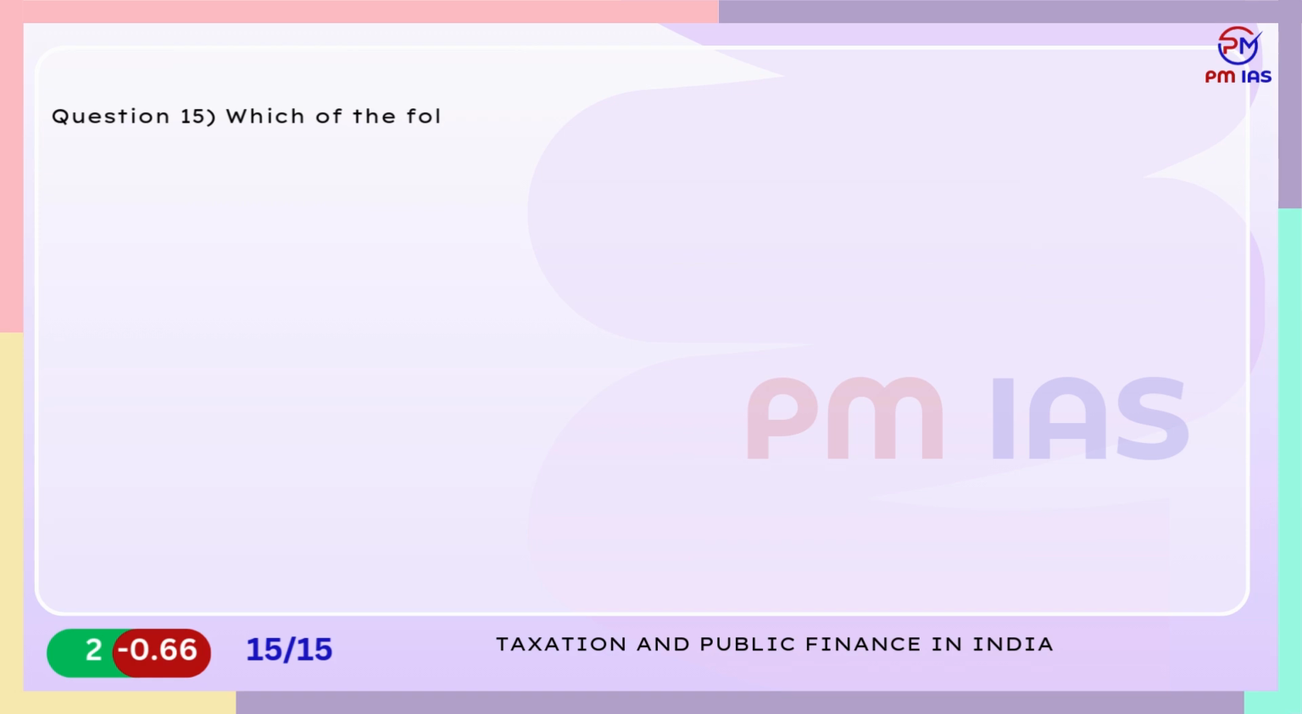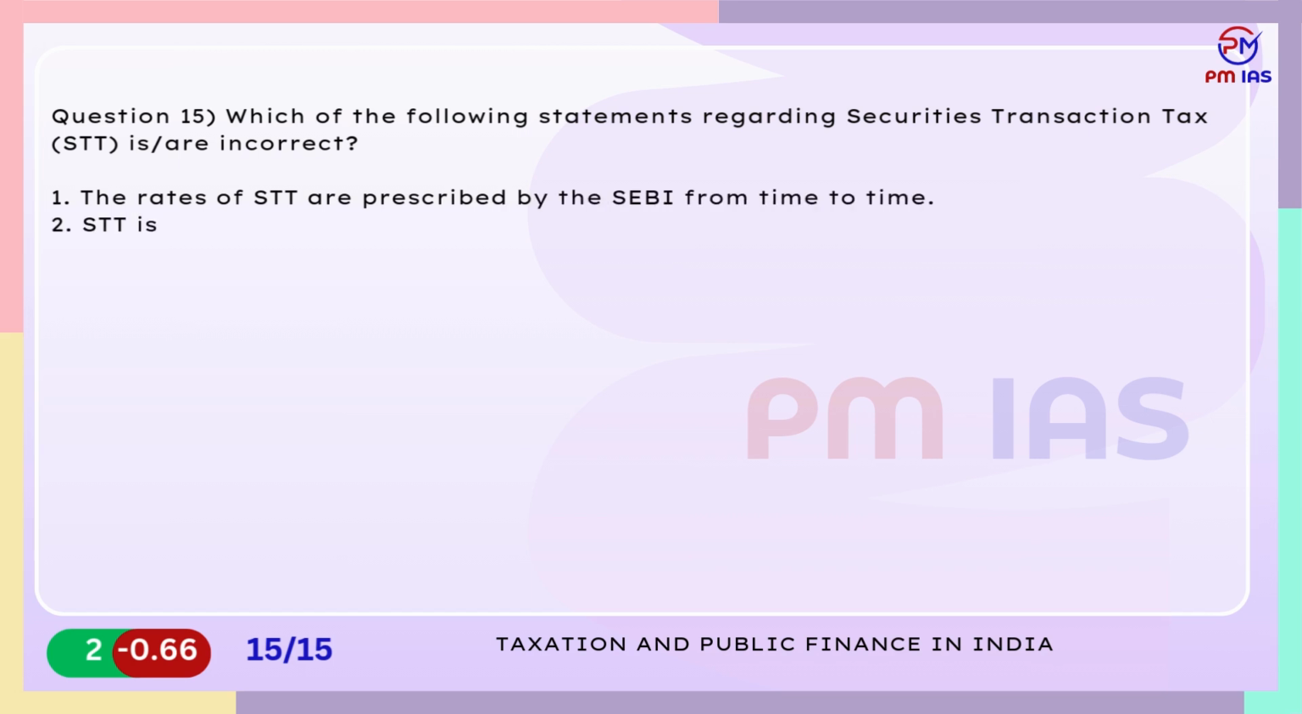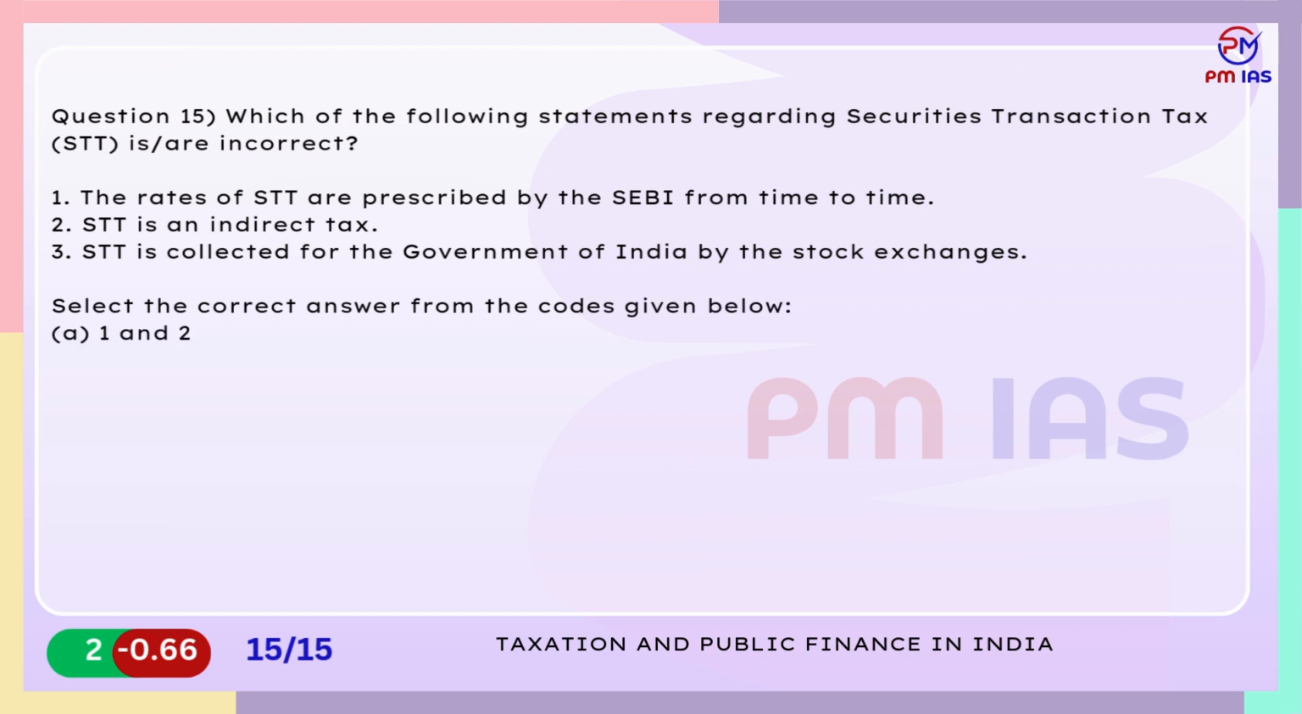Question 15. Which of the following statements regarding securities transaction tax, STT, are incorrect? 1. The rates of STT are prescribed by the SEBI from time to time. 2. STT is an indirect tax. 3. STT is collected for the Government of India by the stock exchanges. Select the correct answer from the codes given below. A. 1 and 2 only. B. 2 and 3 only. C. 1 and 3 only. D. None of the above.